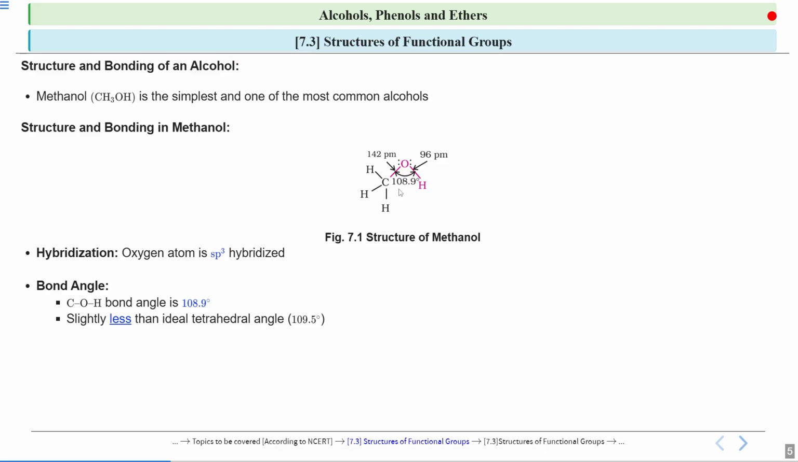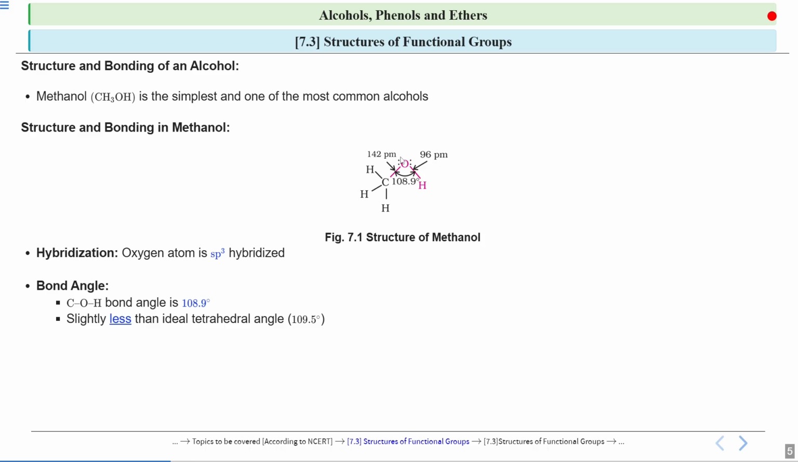But why is this bond angle less than 109.5 degree? You can see the bond angle is 108.9 degree. So let us understand the reason why this bond angle is less than the tetrahedral angle. So you can see there are two lone pairs on this oxygen. This oxygen has two lone pairs. Now look at the cursor on the screen. If this oxygen has two lone pairs, these two lone pairs will repel among themselves.